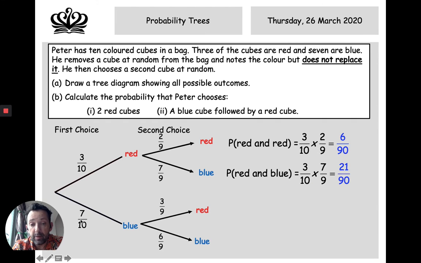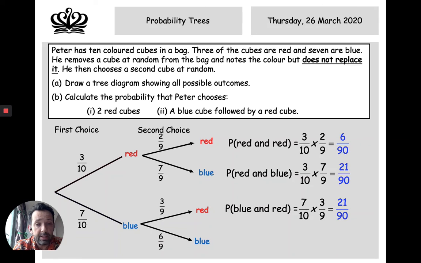What's the probability of a blue, then a red? It's going to be 7 on 10 times 3 on 9, which is 21 on 90. And what's the probability of a blue and a blue? 7 on 10 times 6 on 9, which is 42 over 90. Again, leaving them as fractions is a very, very wise decision here. Don't convert them, don't change them to decimals.